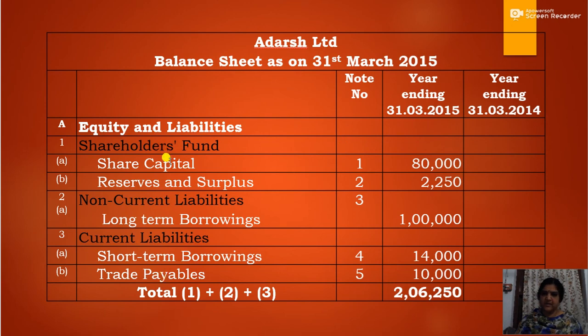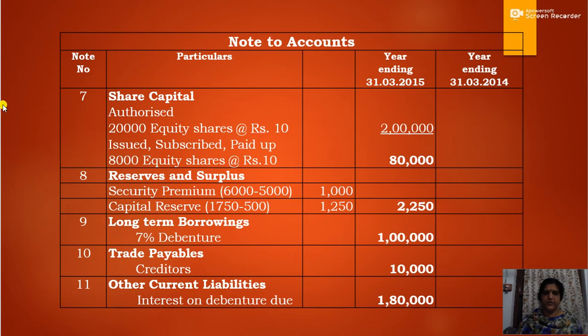Okay, so these are the items coming in the balance sheet under equity and liabilities. Now all these things are explained in note to accounts, that is item 1, 2, 3, 4 and 5. Now we will see the note to accounts. So this is the note to accounts.